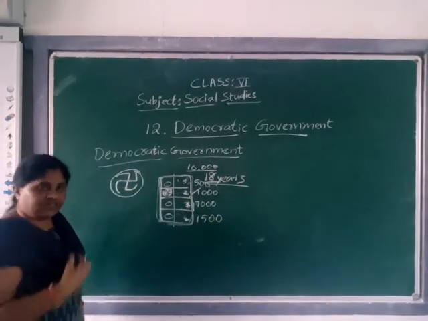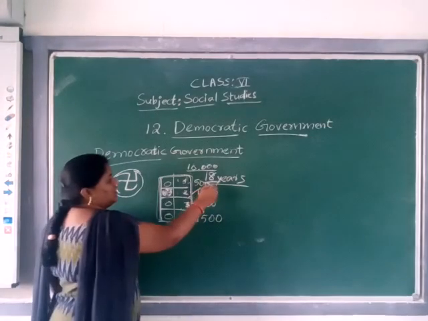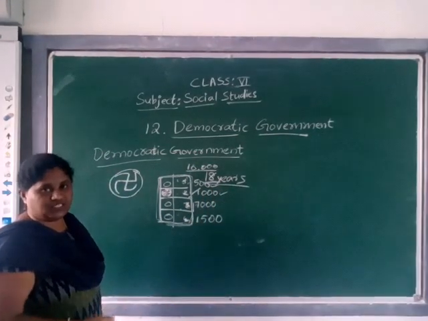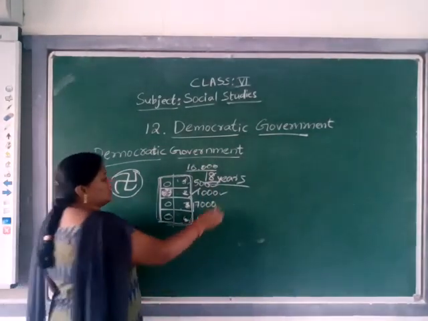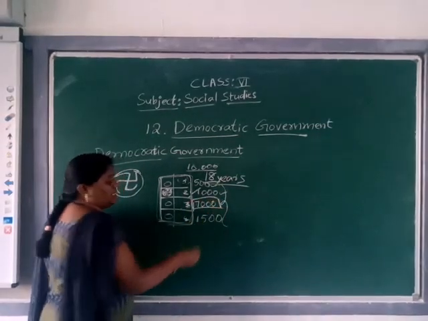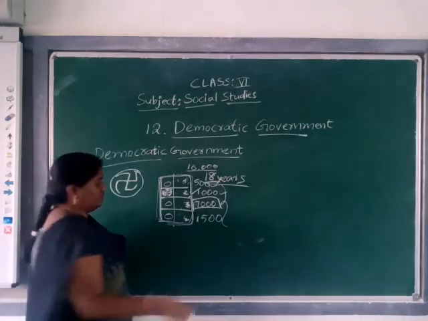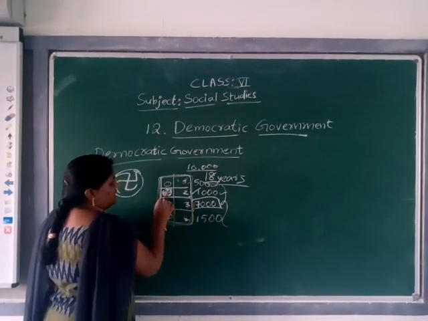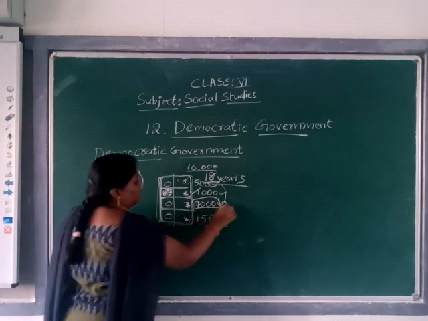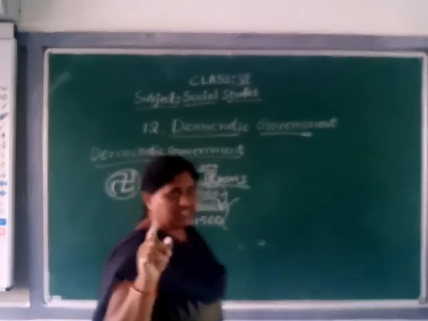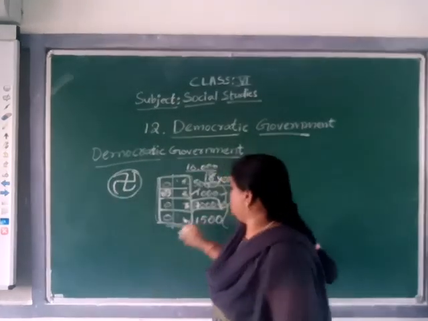So it depends on the majority. Who got the majority means who got the highest number of votes. Representative number 3 got the high majority of votes.